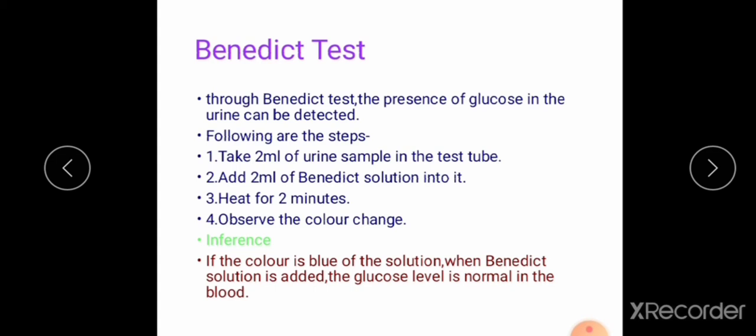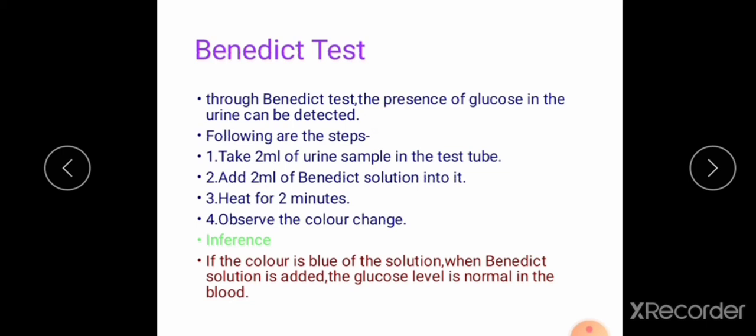Through the blood sample we can find the presence of glucose in the blood. This is another method to find the presence of glucose in the urine. Through the Benedict test, the presence of glucose in the urine can be detected.